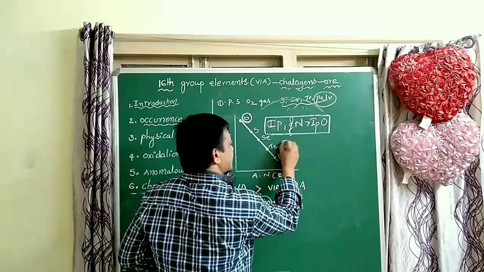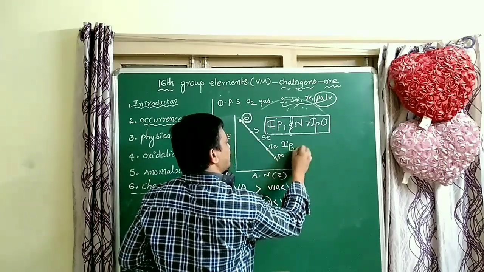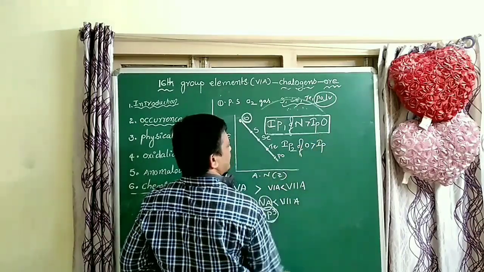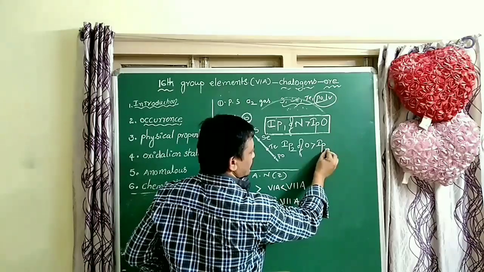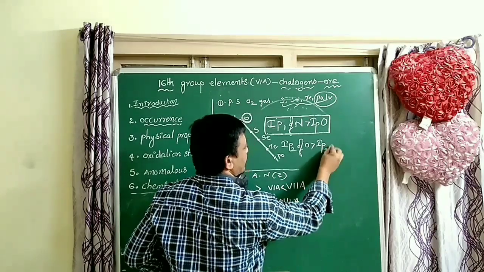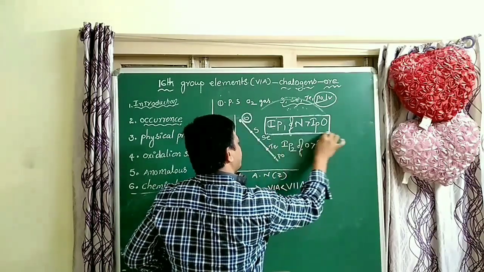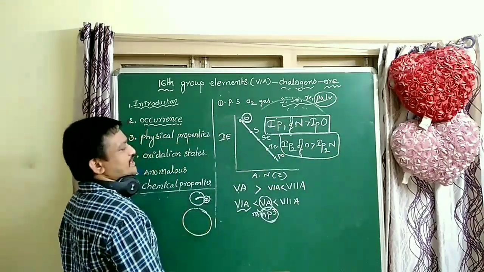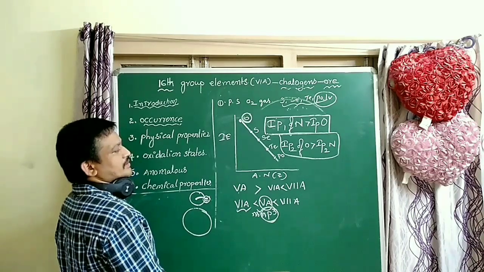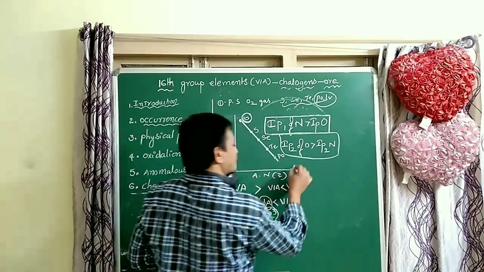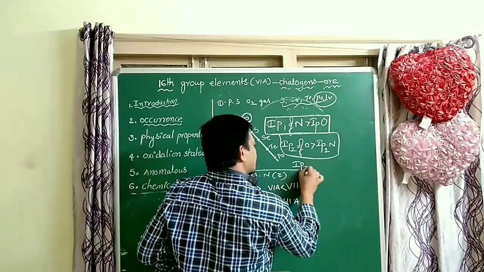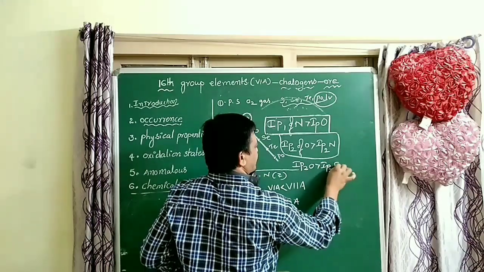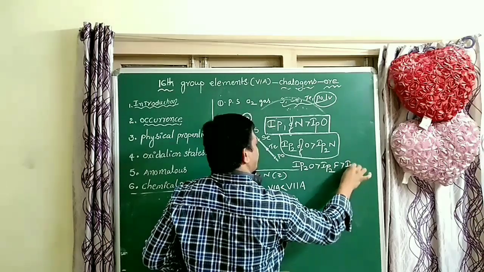But the second IP, IP2, of oxygen is greater than IP2 of nitrogen. This is very important, students. IP2 of oxygen is greater than IP2 of fluorine, and IP2 of fluorine is greater than IP2 of nitrogen. Very important.